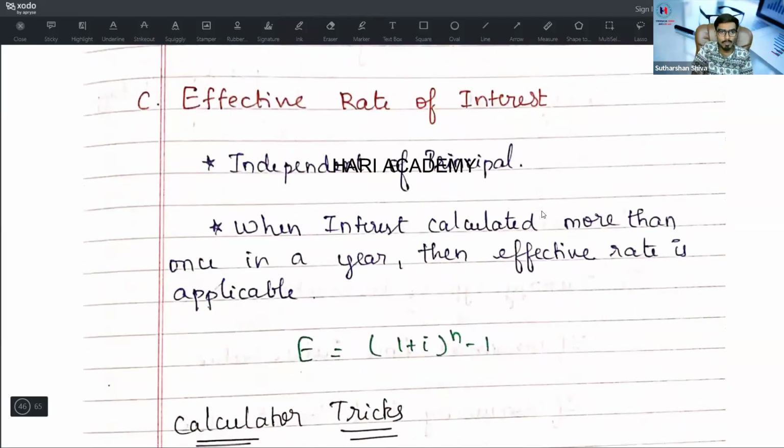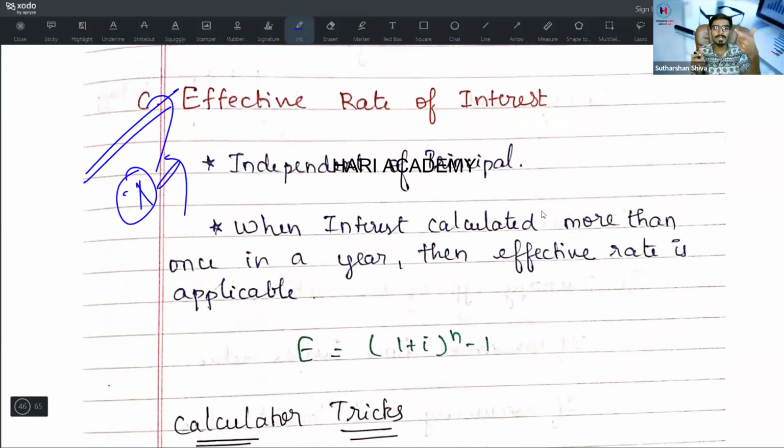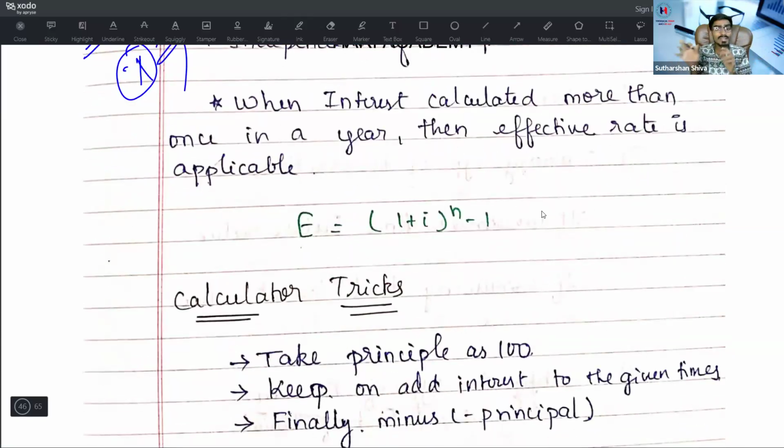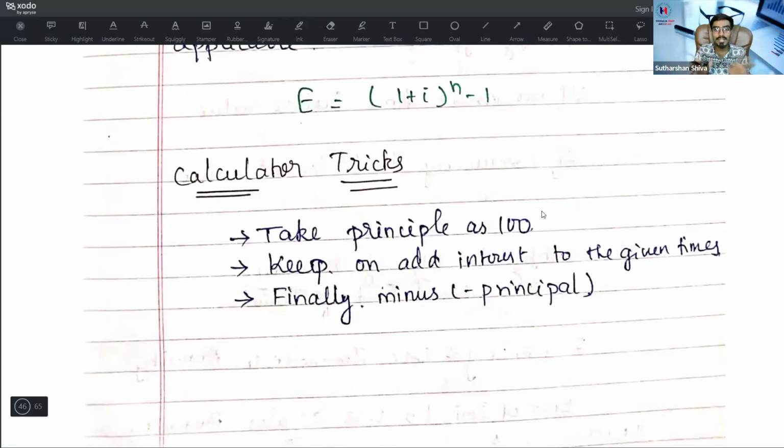Okay, what is effective rate of interest? Most important, one question is guaranteed from this. Effective rate of interest is independent of principal. It applies when the interest is calculated more than once in a year, such as monthly, quarterly, semi-annually or daily; then the effective rate of interest will apply. There is a slight interest increase in that case. The actual formula is E equal to (1 plus I) whole power n minus 1. If it is a calculator trick, assume a principal of 100. You can take any principal, but I will simply take the principal as 100.